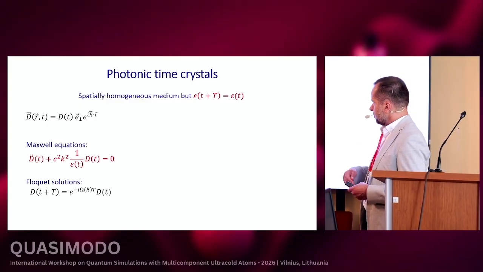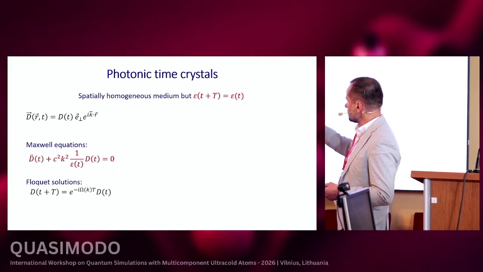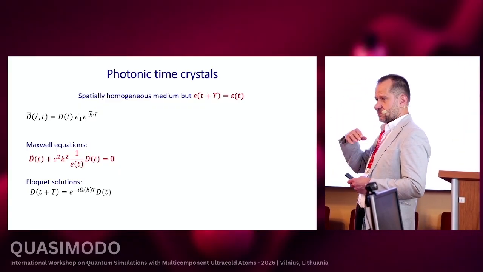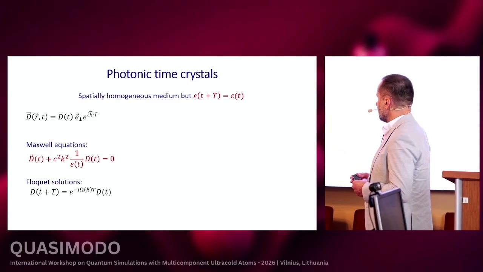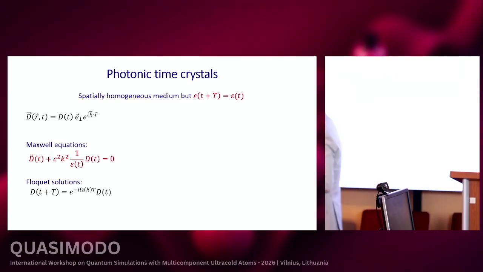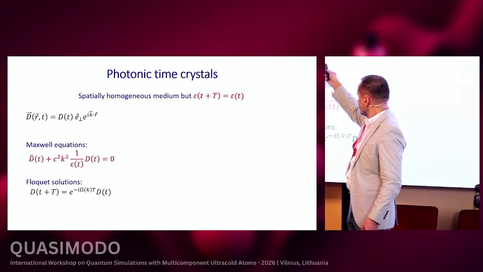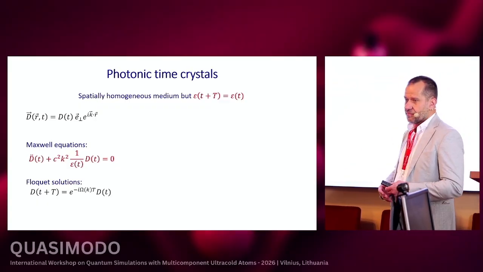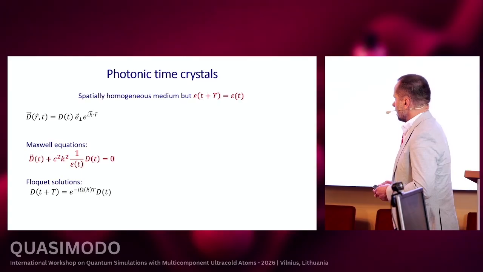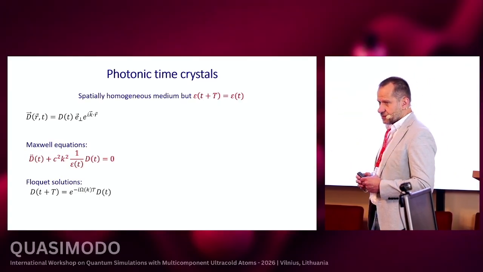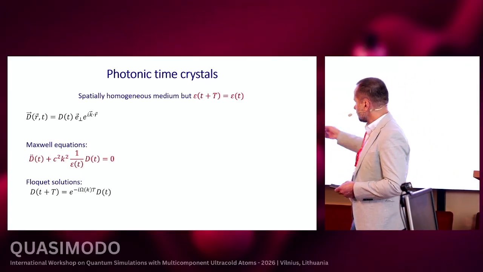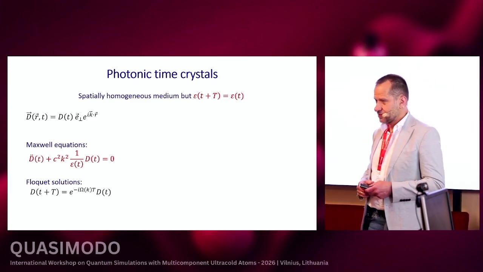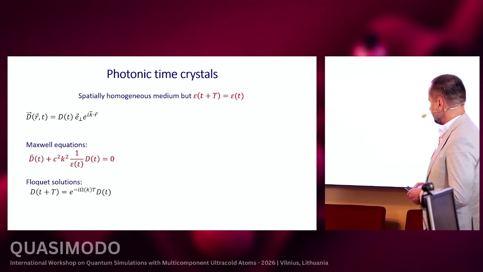Then, for example, the electric displacement field can be characterized by a well-defined momentum because we have homogeneity in space, but there is some non-trivial time dependence, which we can obtain by solving Maxwell equations. The Maxwell equation for the displacement field can be reduced to this form, and please remember this form because this equation will appear again in a moment.